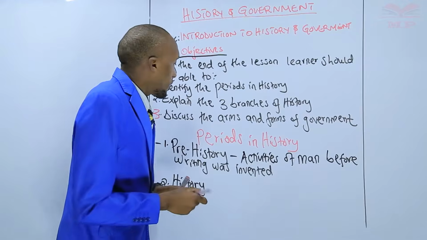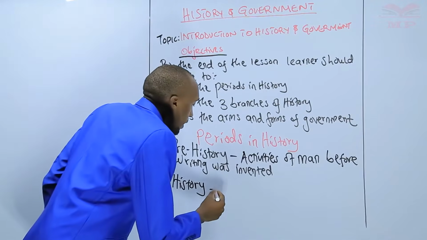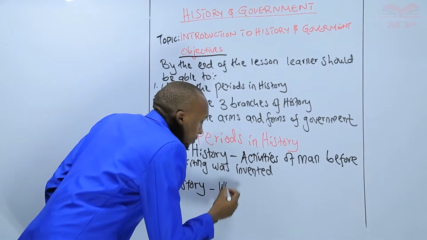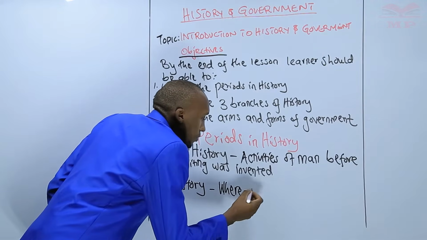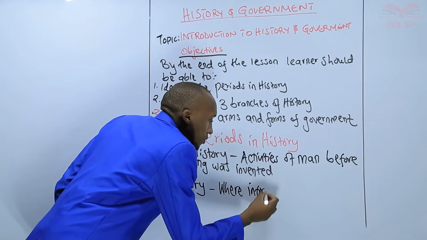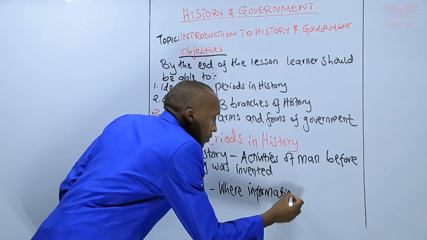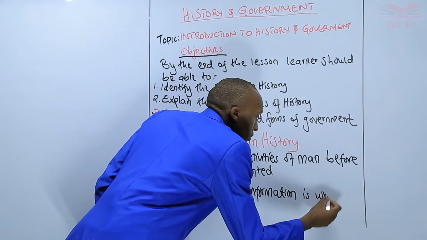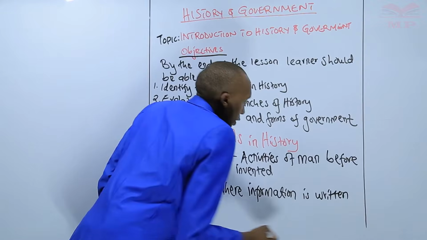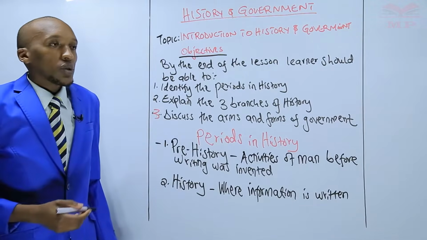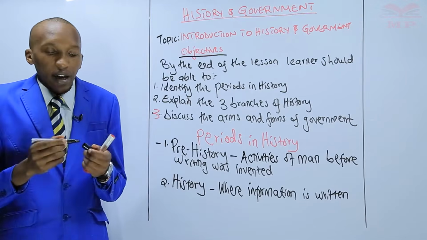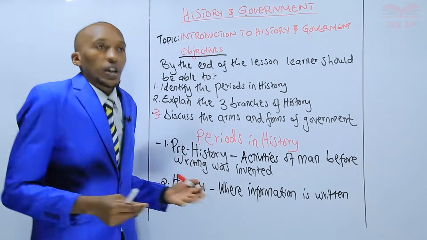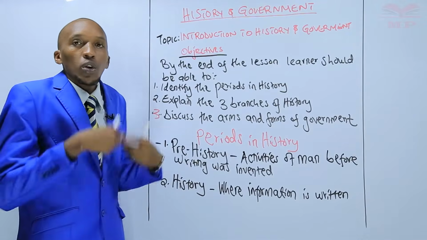When we talk of history, it is the period where information is written down or stored in another form where you can read, hear, or see it.